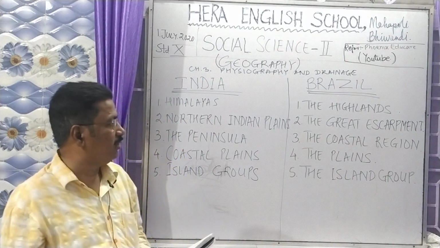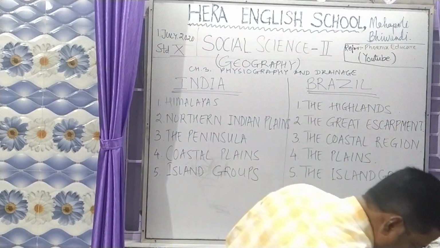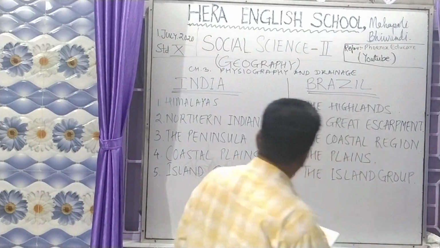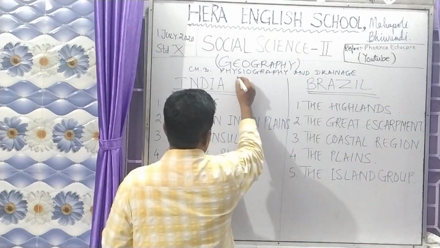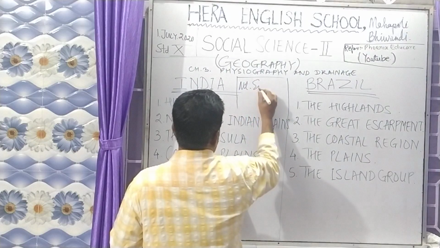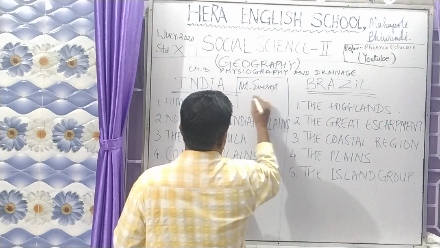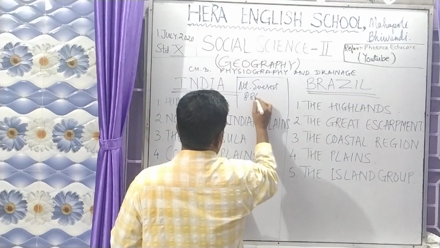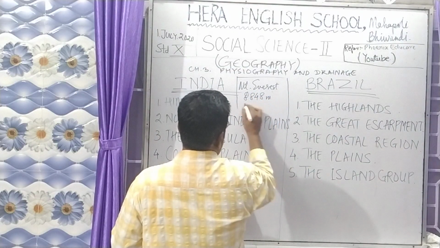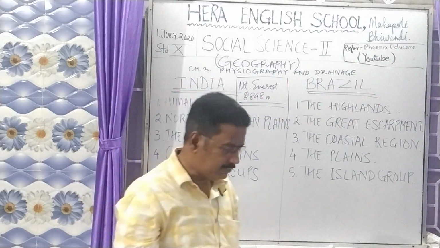The first highest mountain is Mount Everest, which is 8,848 meters above sea level. Mount Everest is the highest peak in the world, which is 8,848 meters above sea level, in the country of Nepal.